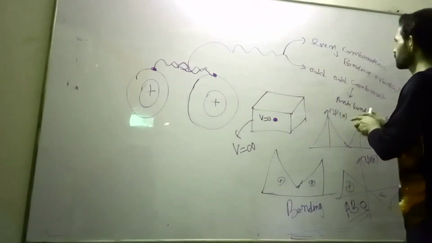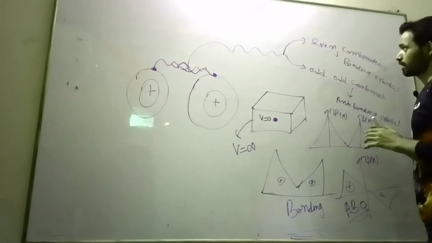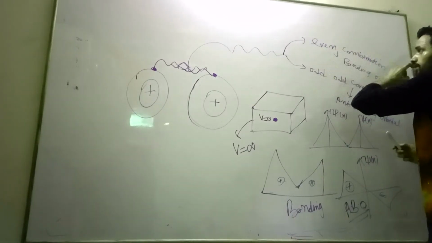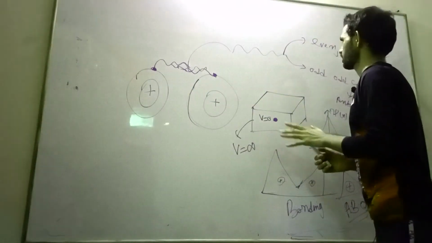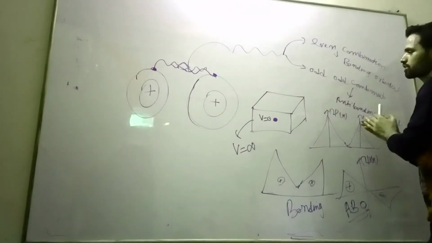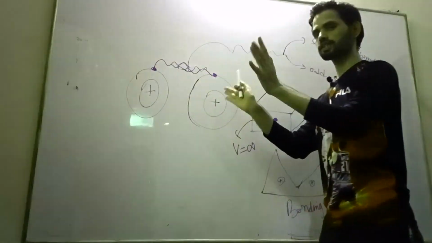This combination can be an even function or odd function. Even combination occurs when these wave functions are exactly symmetric. Odd combination occurs when these wave functions are exactly antisymmetric.